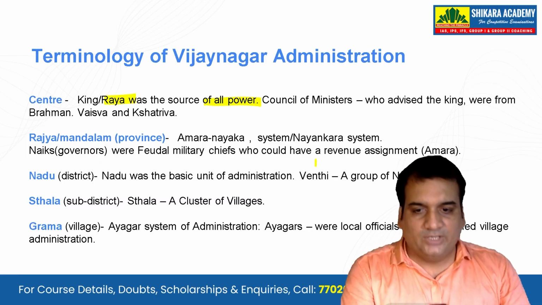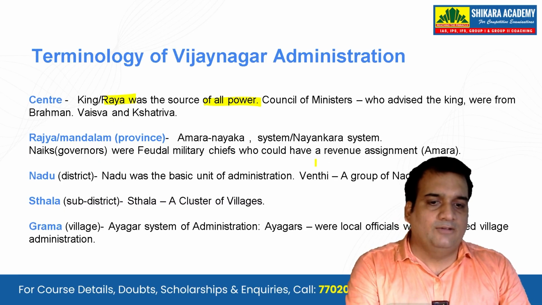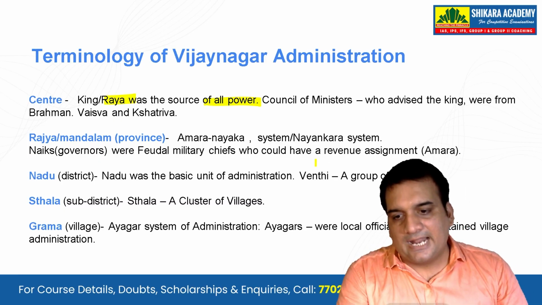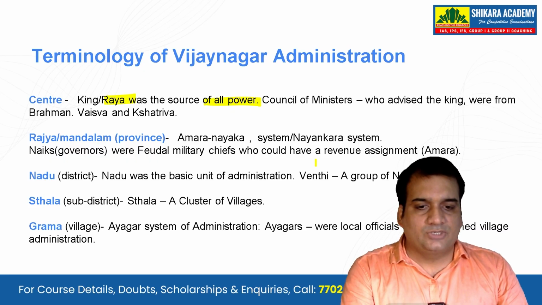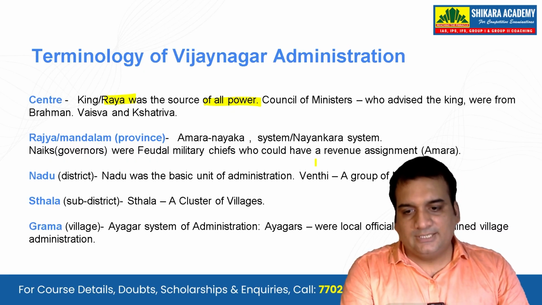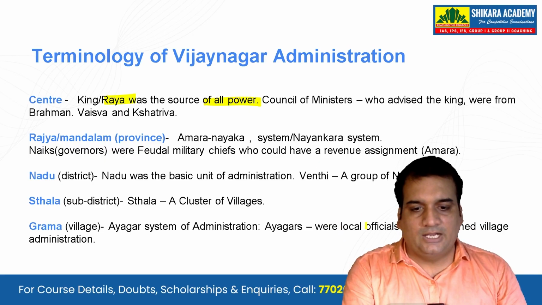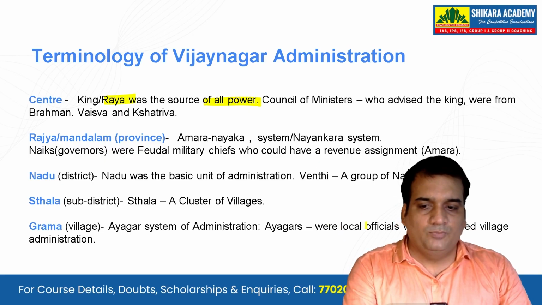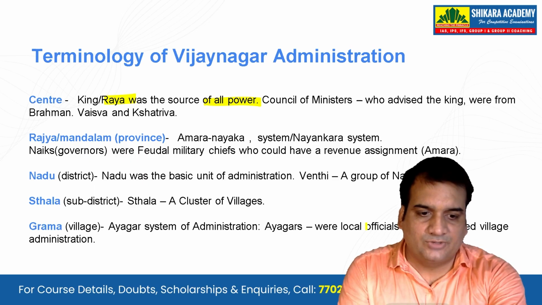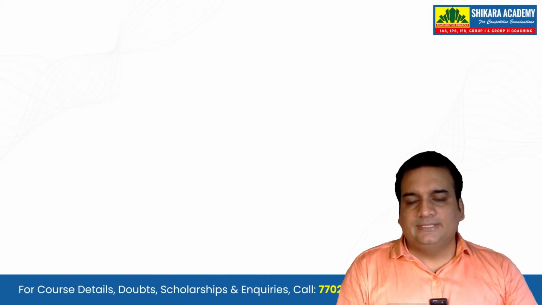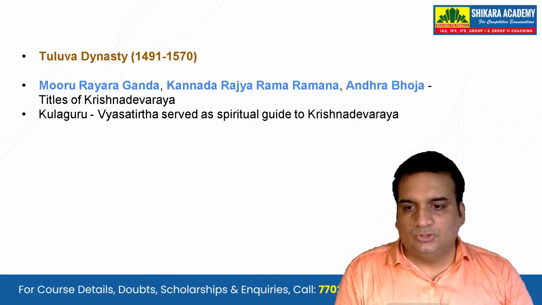The Nayakas were feudal military chiefs who could have revenue assignments. Then the Nadu was the basic unit of administration, Venthe a group of Nadus. We see Sthala, a cluster of villages, and Grama, villages, whose administration was run by local officials who maintained village administration.